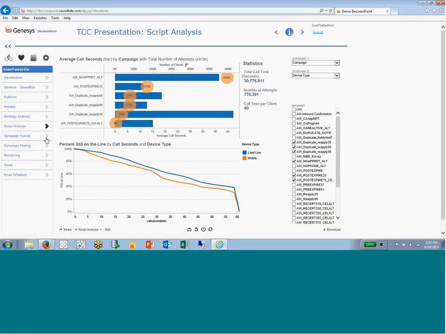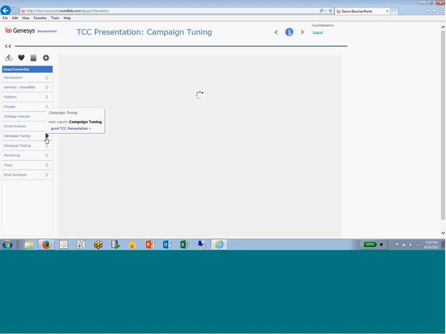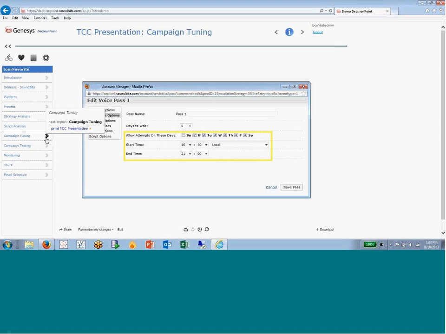So from here I'm going to jump over very quickly to the SoundBite Genesis platform and just take a couple screenshots of how we can take this information and then make improvements. This is a screenshot of part of the SoundBite platform. What this is allowing us to do is define when we want to send out messages. Again, this could be text messages or voice messages or emails, etc. So we have the flexibility to say, send it out only on these days. In this case, we're not doing any Sunday calling. It's just Monday through Saturday.